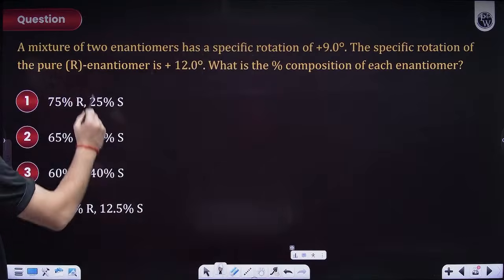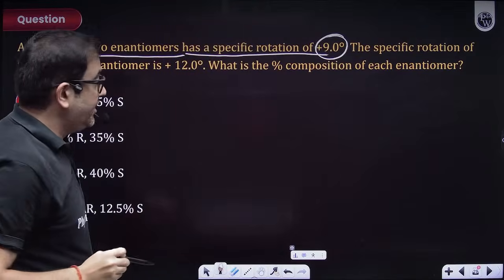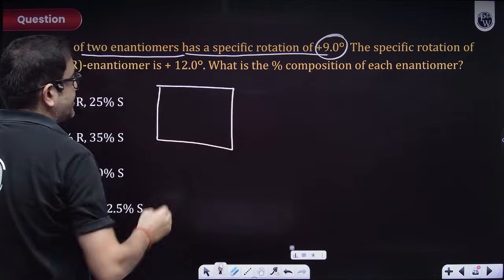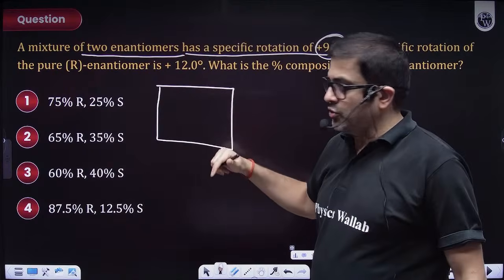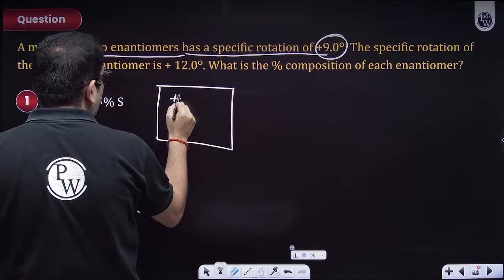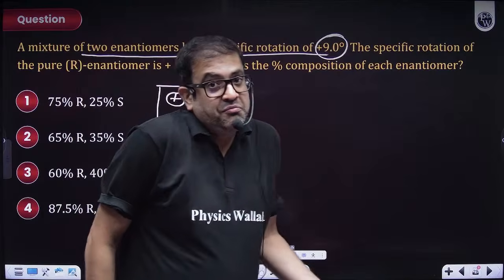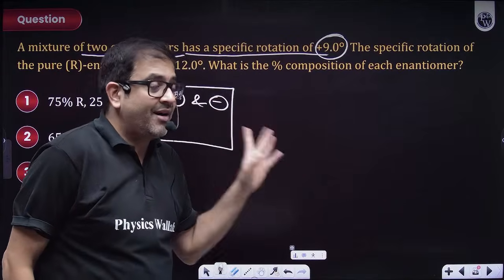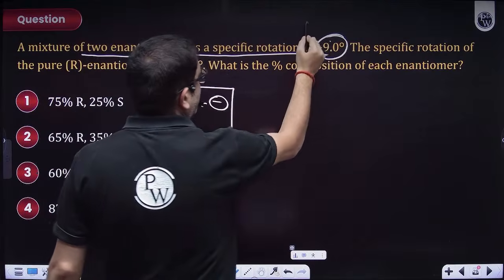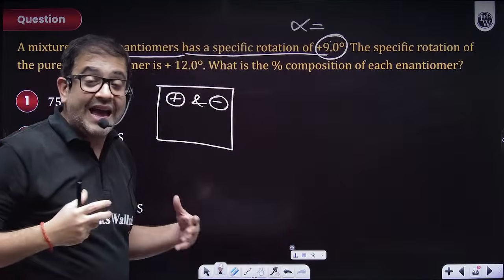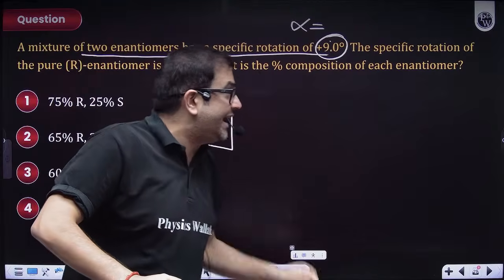Sir, a mixture of two enantiomers has a specific rotation of eta. Okay, so I have a solution which I have taken in a polarimeter, with a mixture of two enantiomers. So let's say I have dextro form also, I have levo form also. But is it an equimolar mixture? No sir, the question is not telling me, it is just telling me that I am having a mixture. Okay. And it is having a rotation of plus. So its observed rotation is plus 9 degree, plus as in dextrorotatory 9 degree.